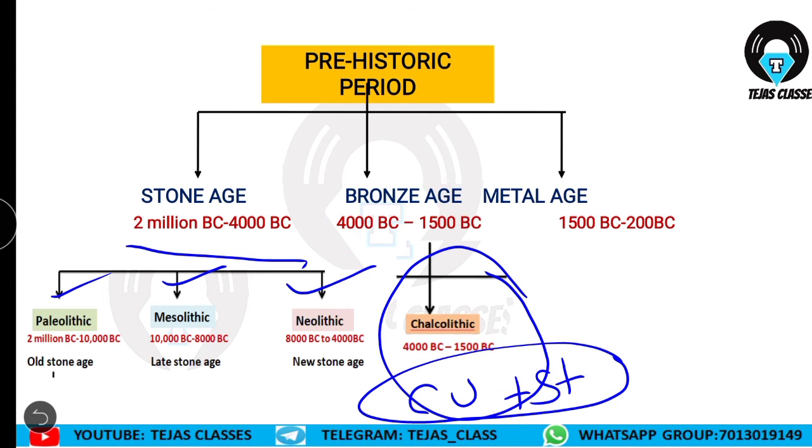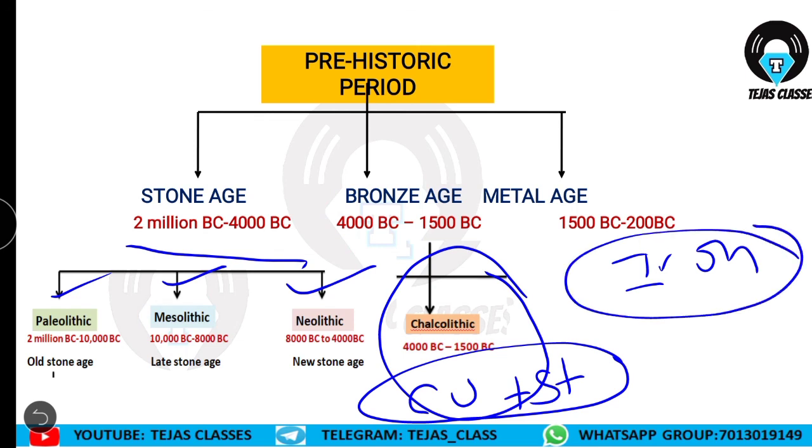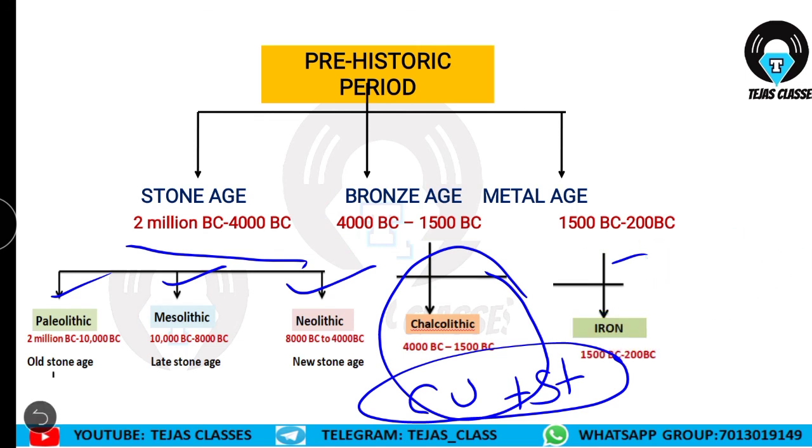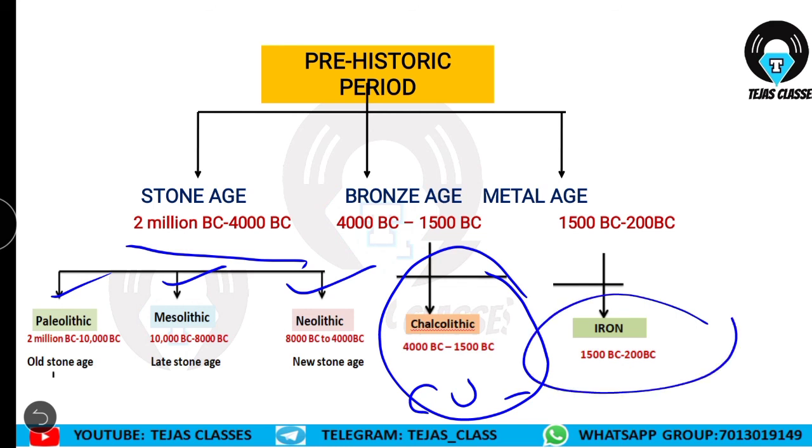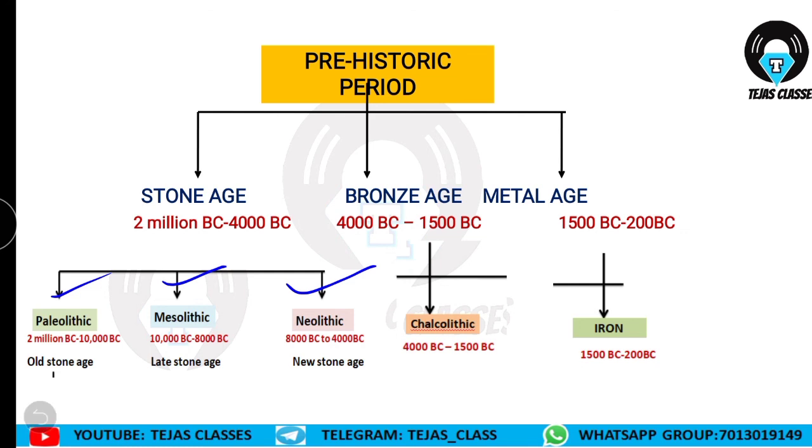What is the metal age? Which metal is found in this period? Iron. In this period iron was found. And when did this period span? 1500 BC to 200 BC. So this is the major broad classification of the prehistoric period. Now what is remaining? See, the Bronze Age is remaining, the metal age is remaining. So we'll look into this in the next videos.